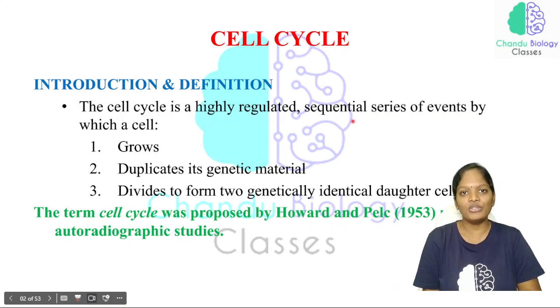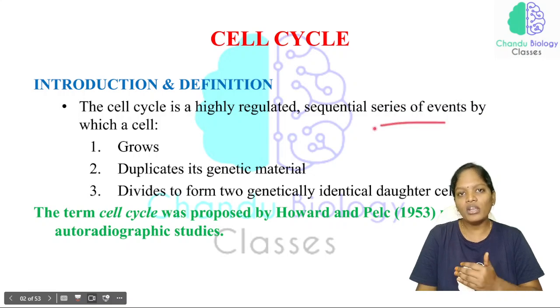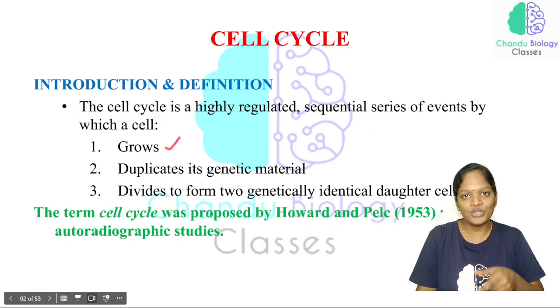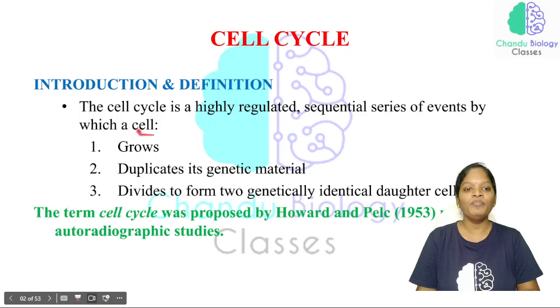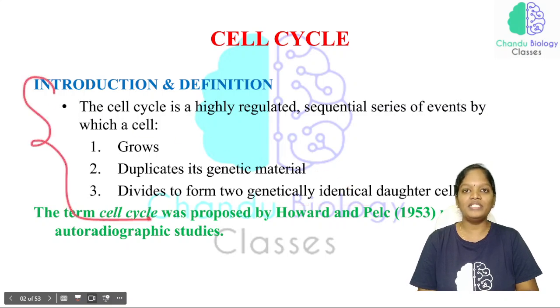Many events happen in the cell cycle, a series of events. And what are they? First the cell has to grow, then it has to duplicate its genetic material, and finally one cell has to divide into two daughter cells, and the most important thing is that they are genetically identical daughter cells. So this is what exactly happens in the cell cycle.